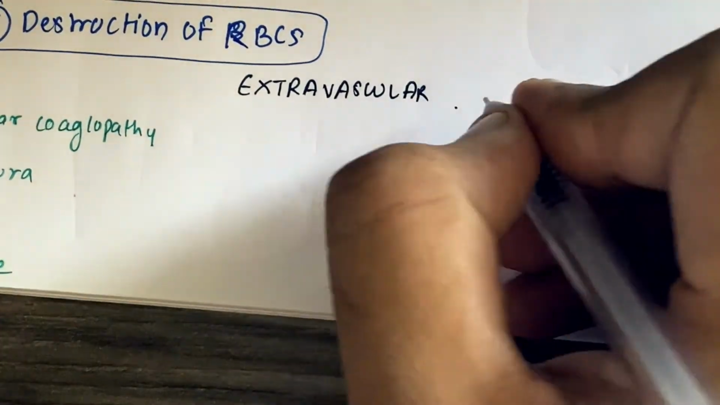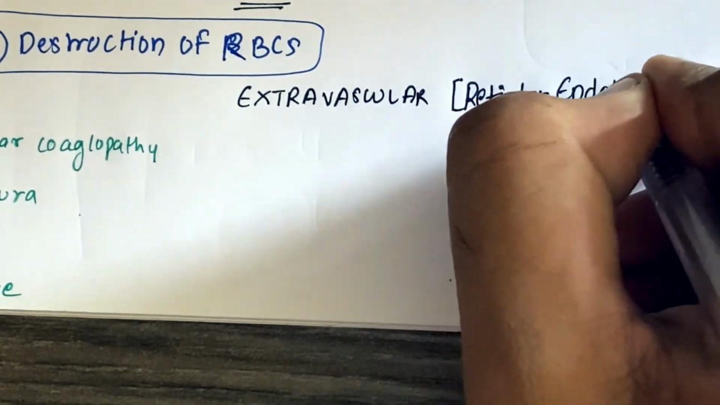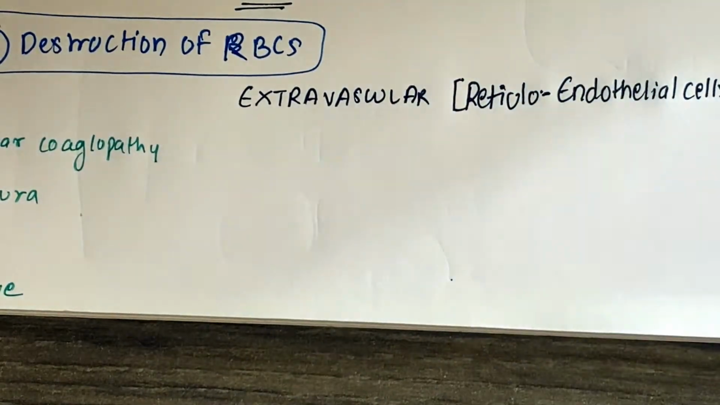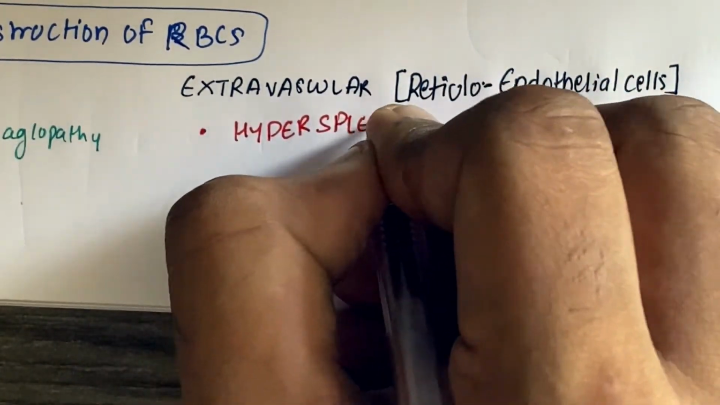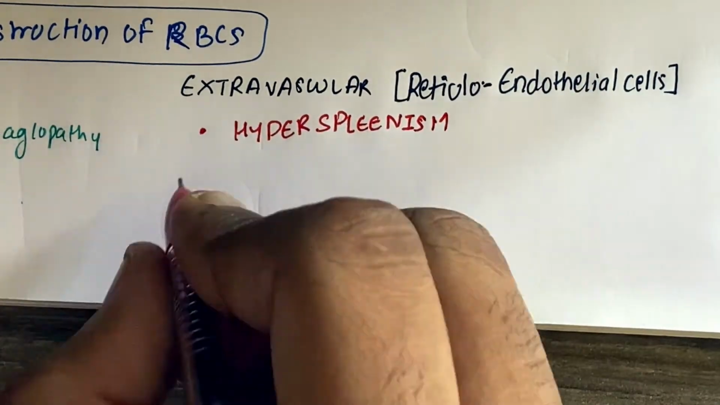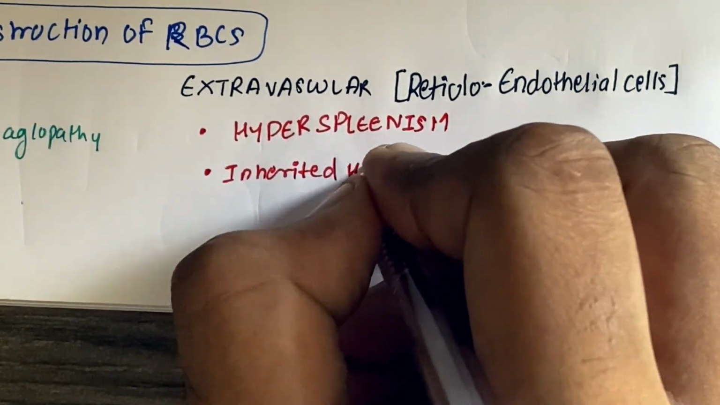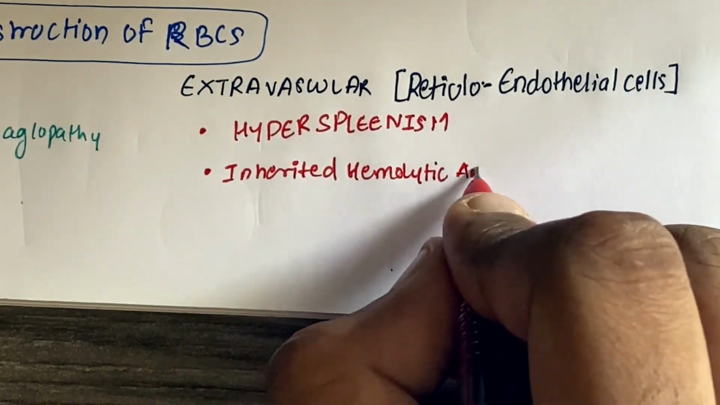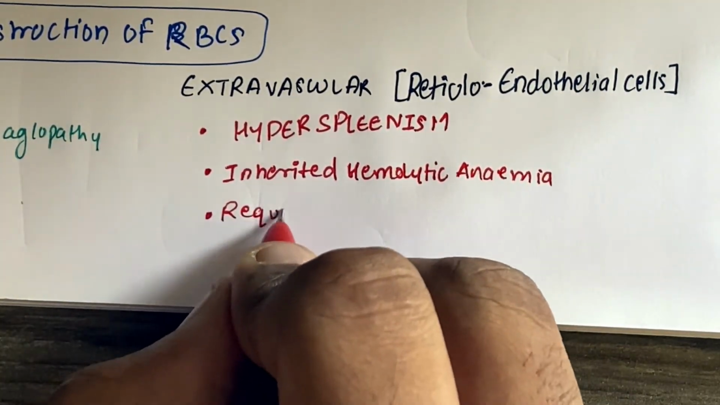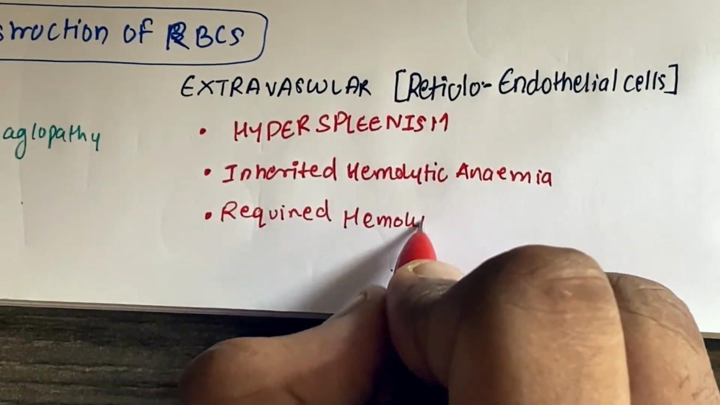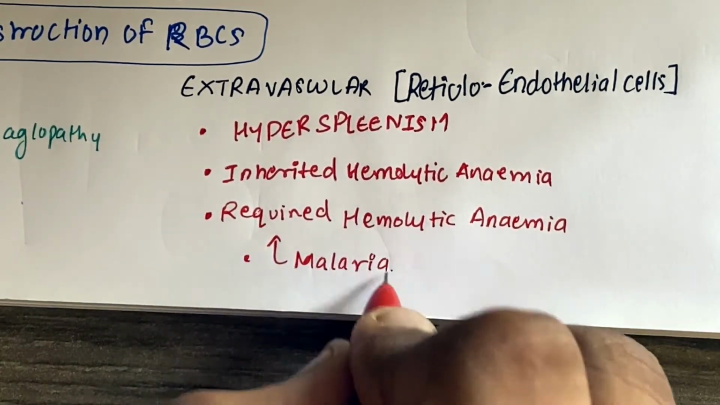Extravascular hemolysis is basically done by reticuloendothelial cells. This leads to hypersplenism, in which the size of the spleen increases. This is because the RBC count constantly decreases, and the spleen has to destroy most of the RBCs. It is the graveyard of WBCs as well. There are inherited hemolytic anemia and acquired hemolytic anemia.